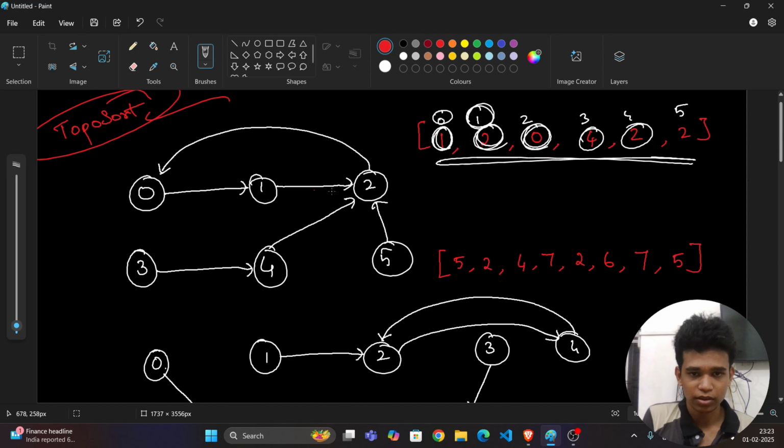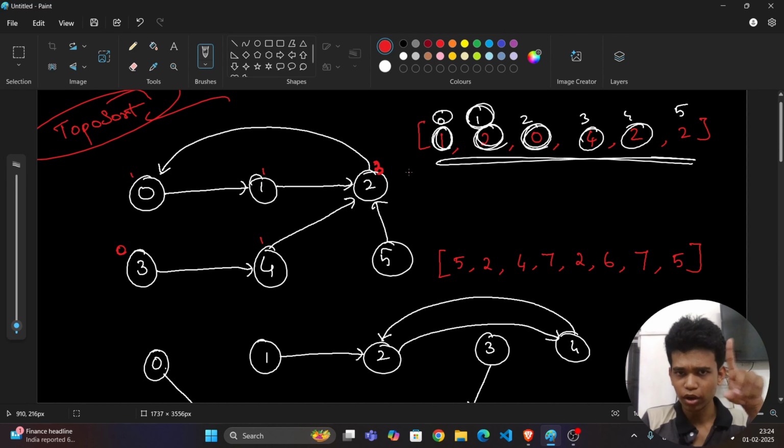So see here, first of all we are going to find how many incoming edges there are for each individual node. Okay, first of all for 0, how many incoming edges? 1 incoming edge. Okay, for 1 it is 1, and for 2 it is 1 incoming edge. Now for 3 it is 0 incoming edges. Okay, for 4 it is 1 incoming edge. Here also it is going to 2 and here also it is going to 2. So 2 in total has 3 incoming edges.